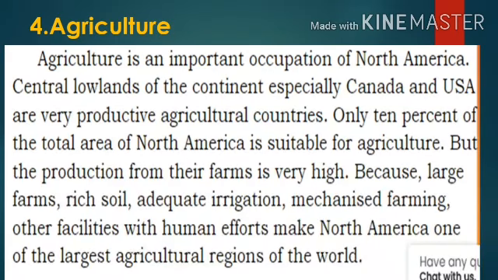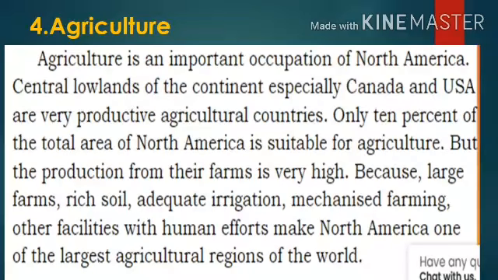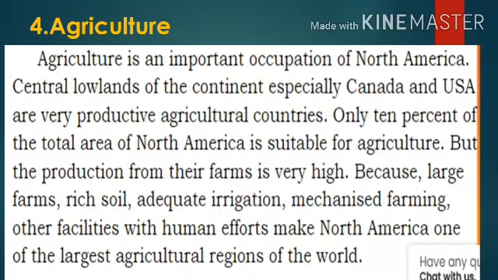North America is the leading producer and exporter of food trade. Agriculture is an important occupation of North America. So, in the North America continent, the important occupation is agriculture. Next, the central lowlands of the continent, especially Canada and USA, are very productive agricultural countries.